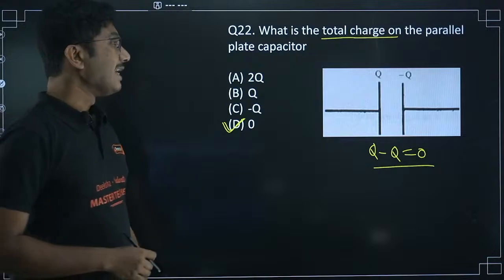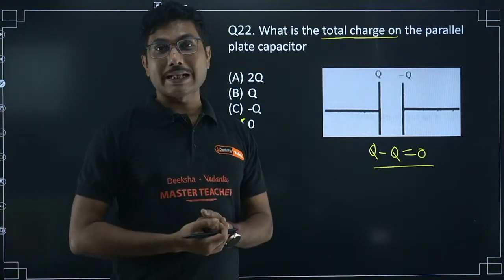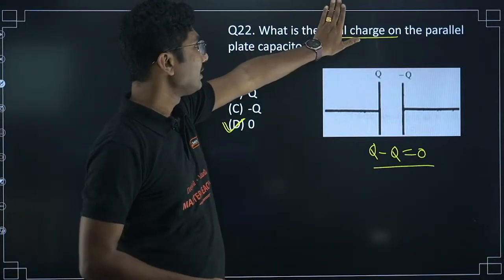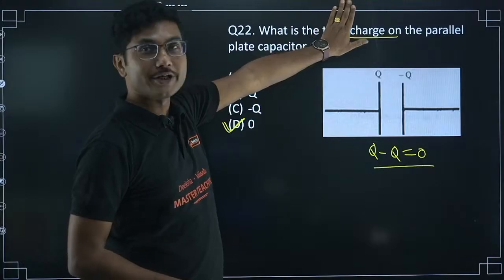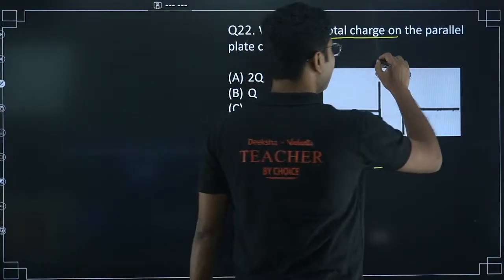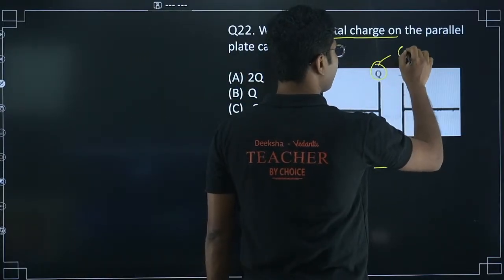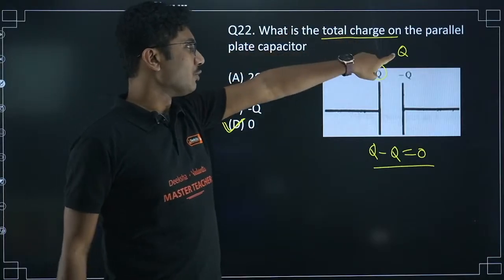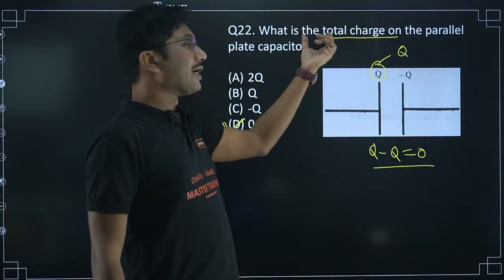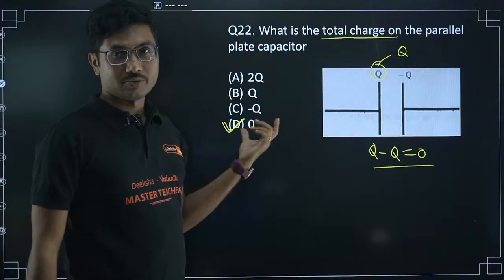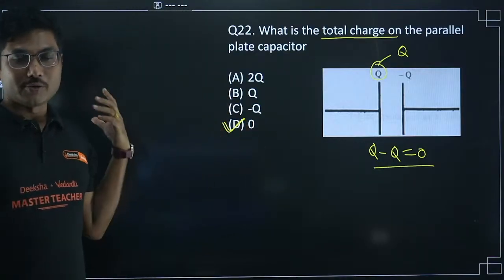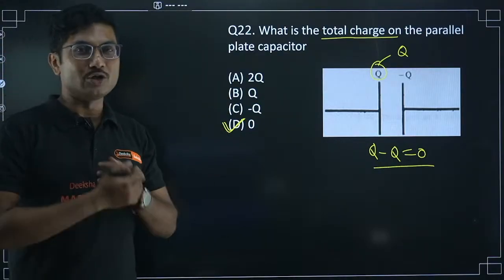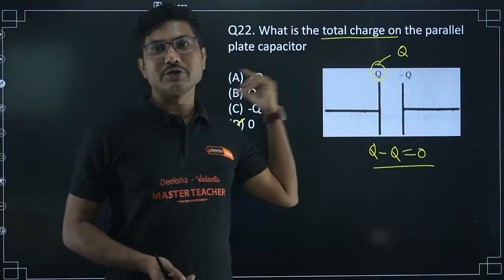Option D. If they say charge of a parallel plate capacitor, if the word total is missing, then the answer will be only the positive Q. If the word total is there, then it will be 0. Be very, very careful. You have to understand that charge of a capacitor Q means only the positive charge.